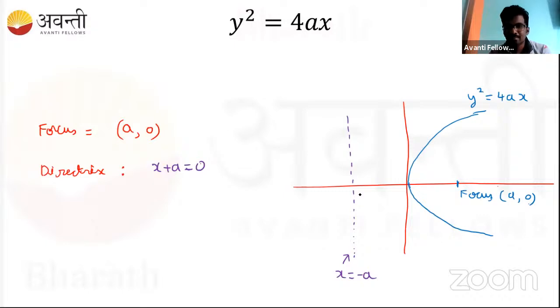Correct. So now next, can you identify the axis? We learned about the axis, right? What is the axis? Where is the axis? The axis is also a line. Okay, the axis is also a line. Can you identify what the line is?